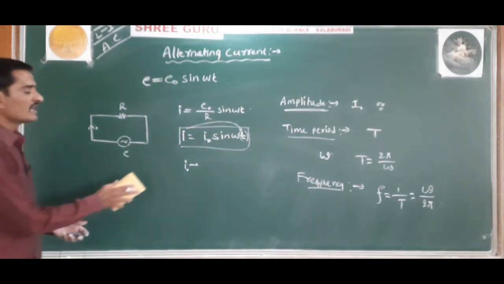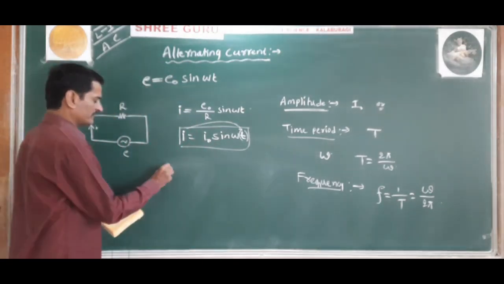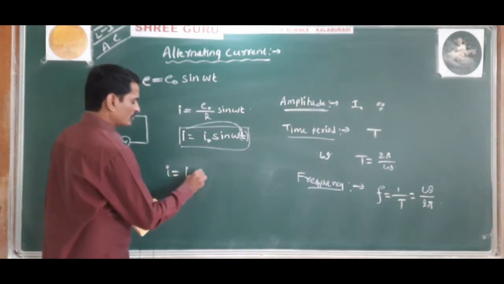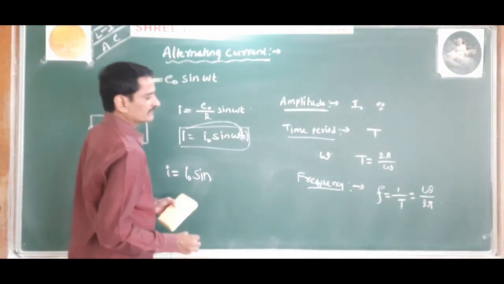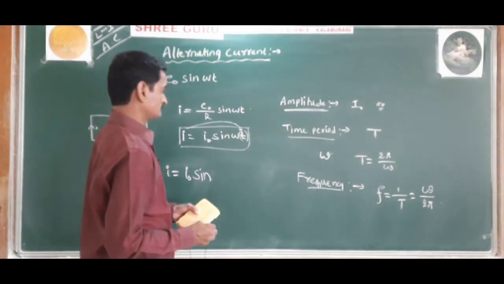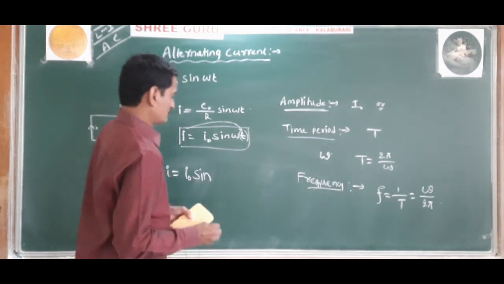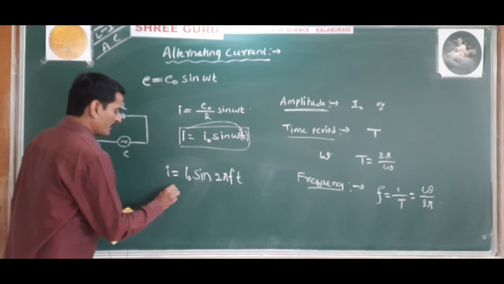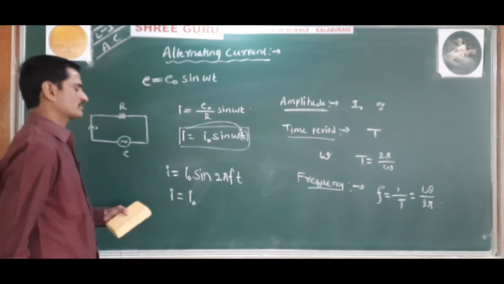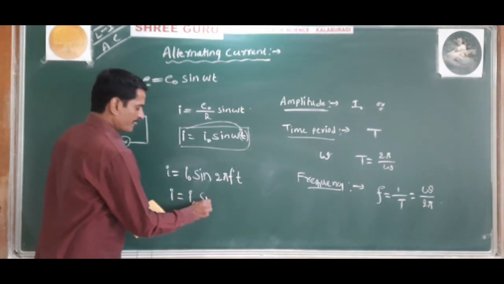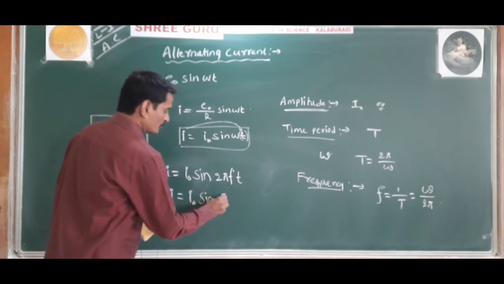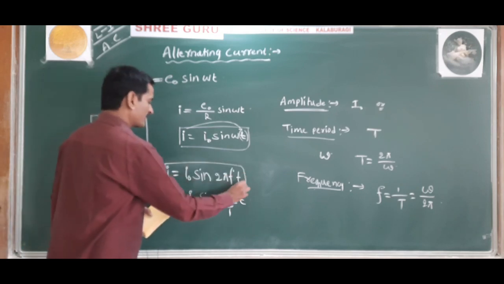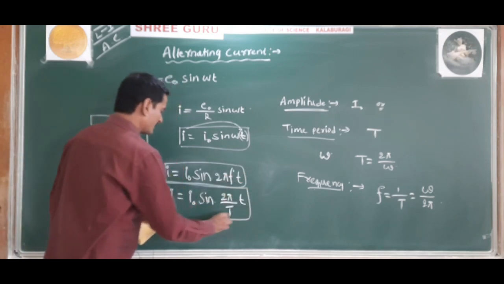So the expression for alternating current can also be written as I is equal to I naught sine 2 pi f t, or I is equal to I naught sine 2 pi by T into t. So these are the different formulas for alternating current.